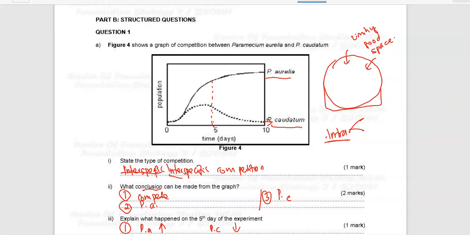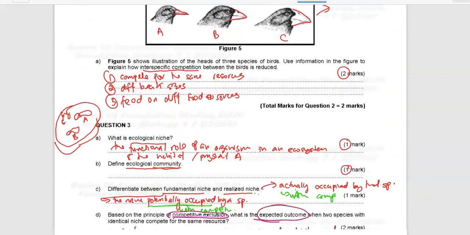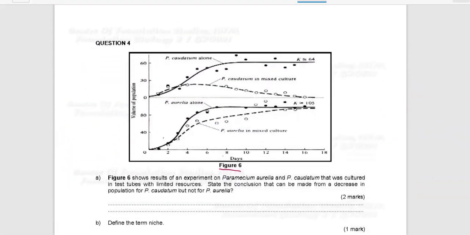So you know straight away that Paramecium caudatum is the weaker one that will die at the end of the experiment, because it is the weaker one and cannot survive. And as for aurelia, it is the stronger one, so it can survive and it can use the resource secara maksimum. So dia akan membiak dengan banyak lah kan. But for this graph, it looks a bit more complicated, but if you look at the graph really carefully, it tells you the same story actually.